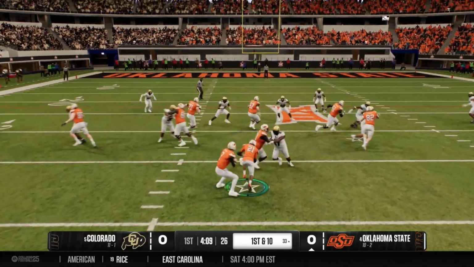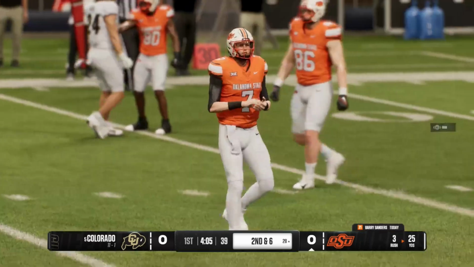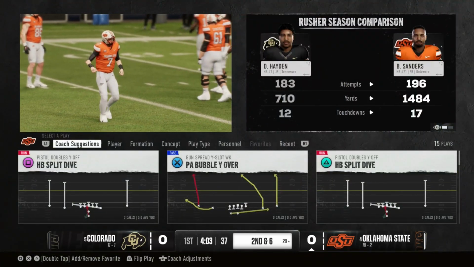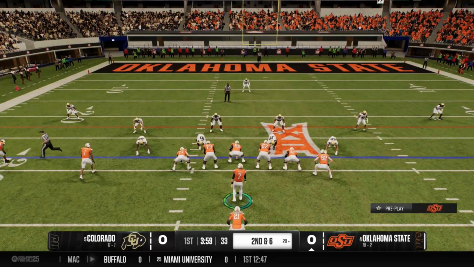Are we going to get... Ooh, got in the backfield, but we get a good block there. 4 yards, we'll take it since he almost got hit in the backfield. Now, do we want to do a PA bubble over? Okay, we're going to go PA bubble over here. I don't know how this one's going to go.